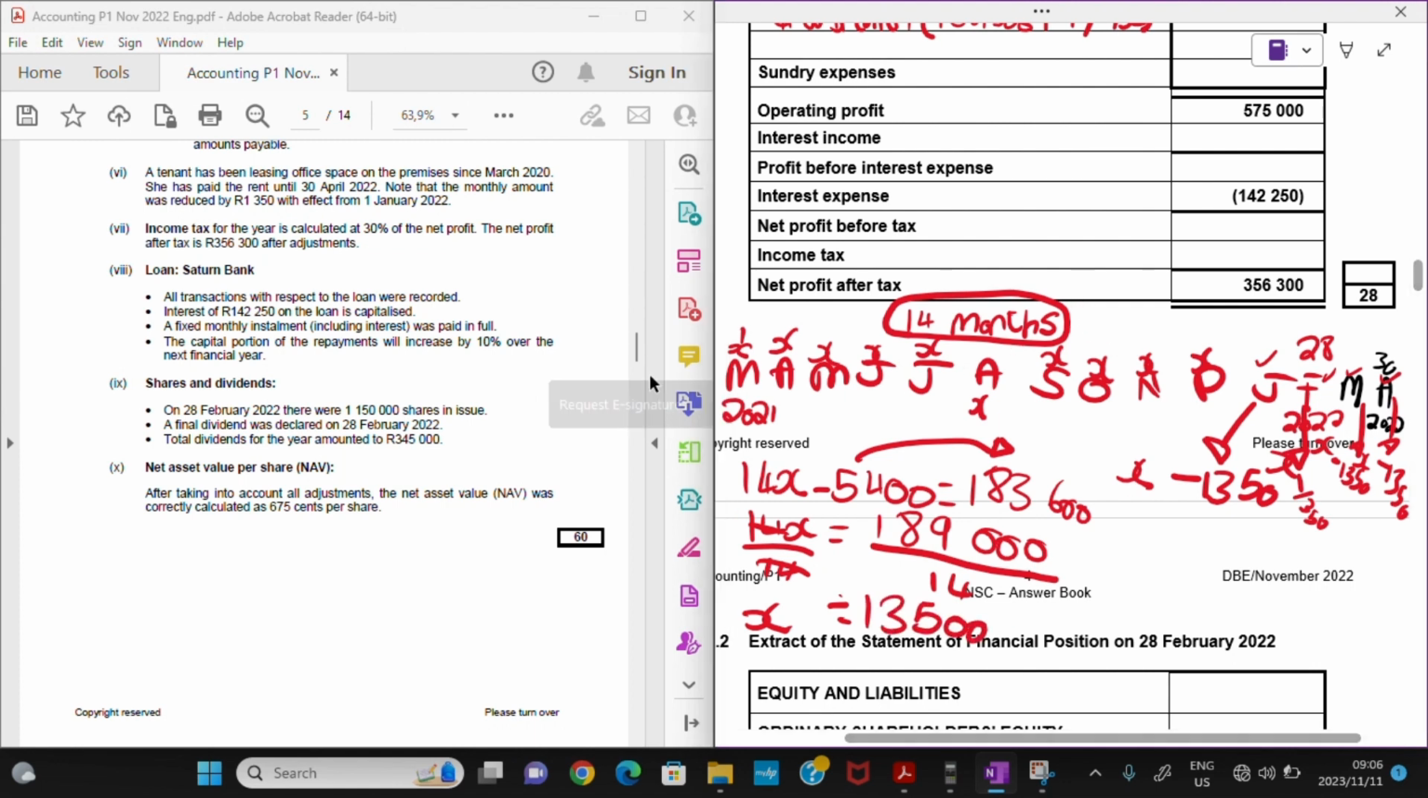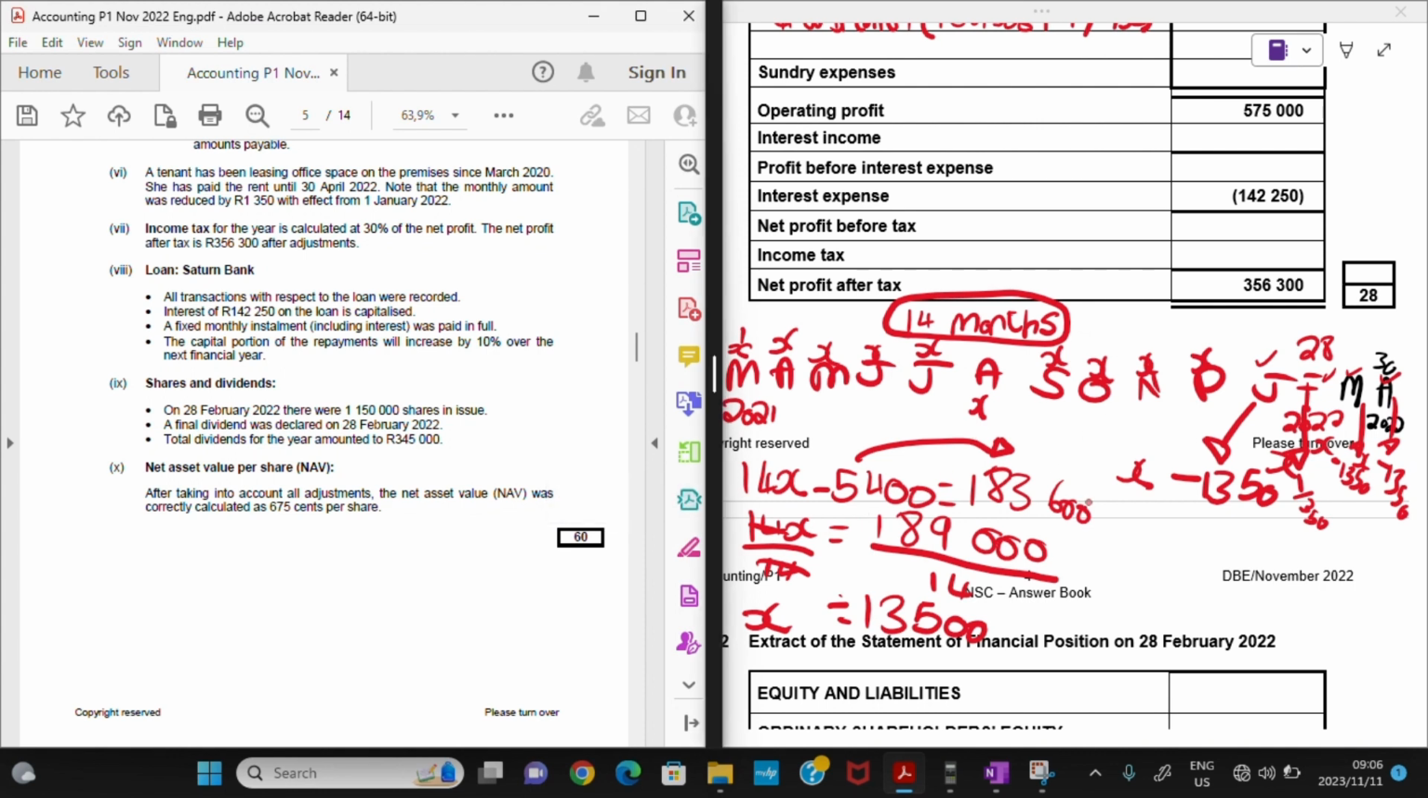Okay. Now let's see. Since we are testing the matching principle, that means the rent that we have received for March and April, we must actually remove it because it only relates to the next financial year, right? But how much will it be? We know that it's x minus 1,350, but then we know that our x now, which is the monthly rent before deduction, was 13,500. But then for March and April, it was actually minus 1,350.